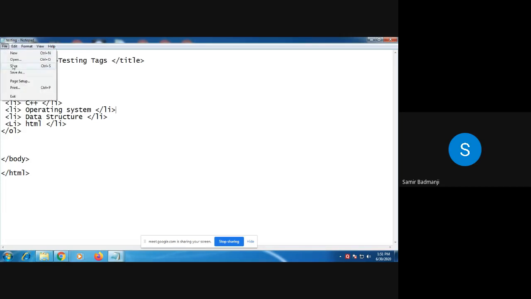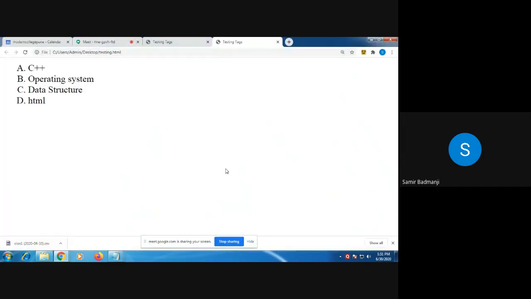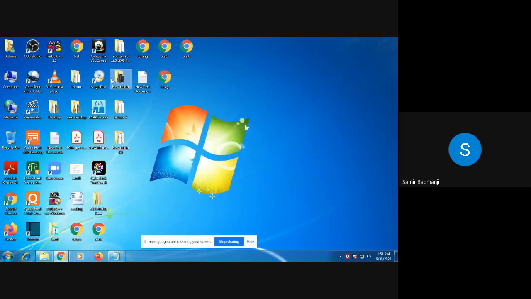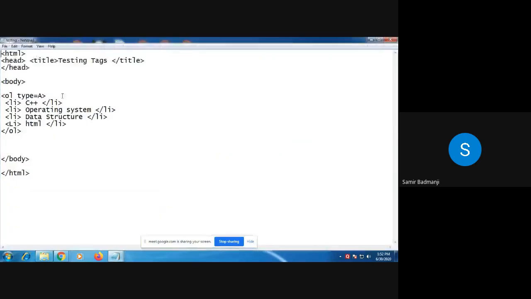Now see how it will look. Can you see the sequence? Yes. ABC. Alphabetical. Alphabet A, B, C, D. Now again I am going to change the sequence to small a, b, c, d. Right click, open with notepad. Instead of capital A, just small a I am writing. Okay. Can you see this? Small a. Again save.